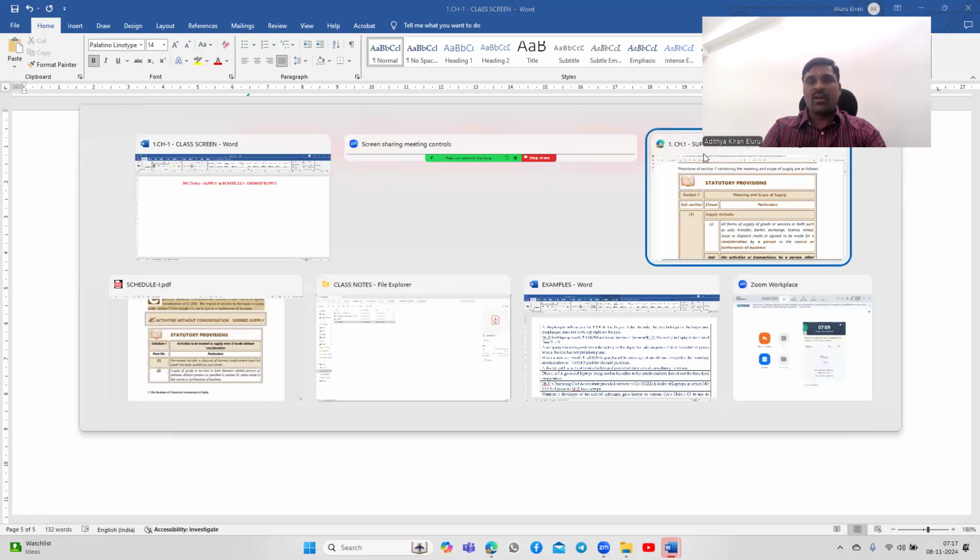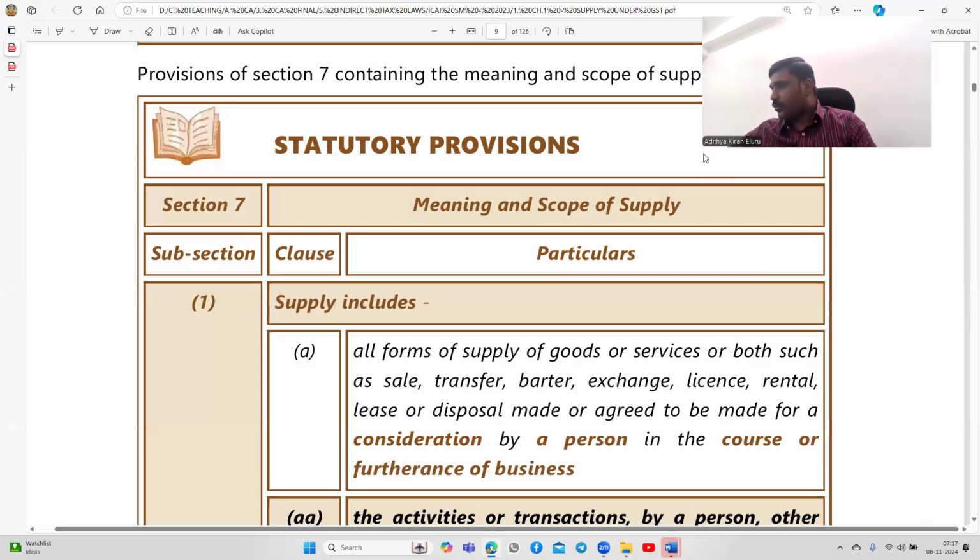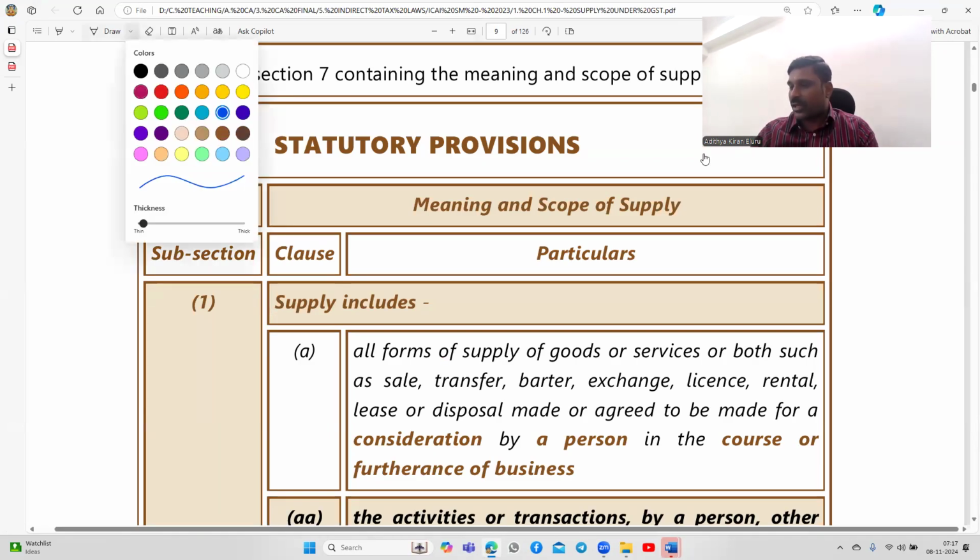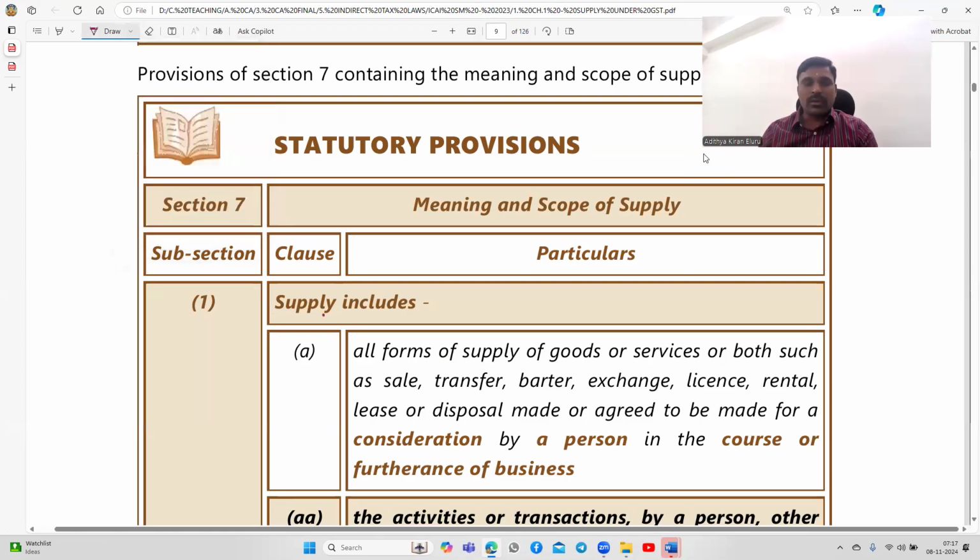Have a look at the definition given in the Act. Section 7, Subsection 1, Clause A says supply includes all forms of supply of goods or services or both, such as sale, transfer, barter, exchange, license, rental, lease, or disposal. Total 8 categories are covered. These 8 categories are only examples, not exhaustive. That is not the complete list of supply.